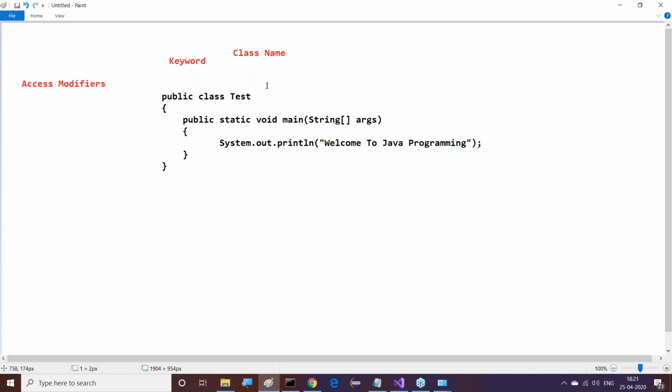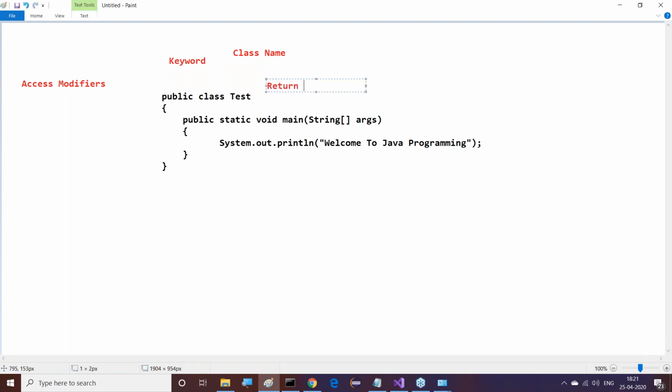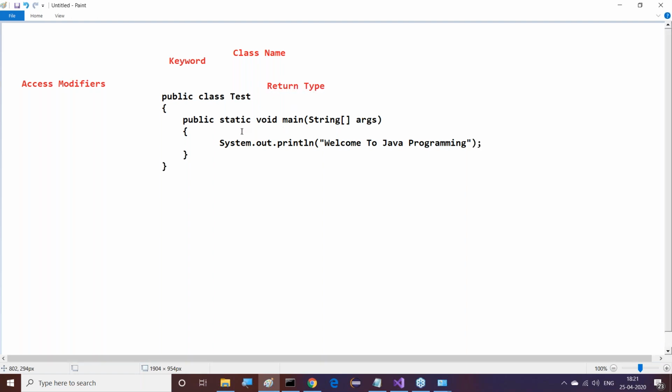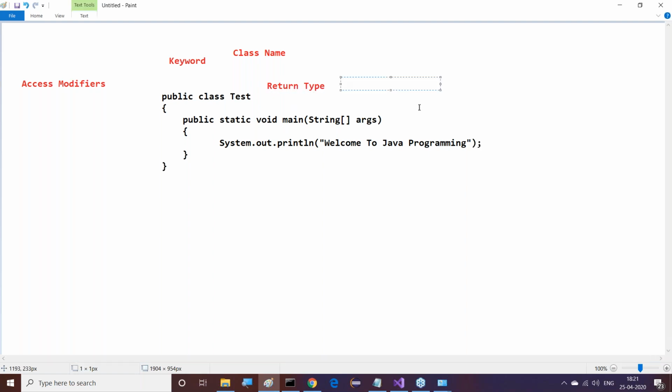Void is the return type, and main is the method name. String is a predefined class name. Args is a user-defined variable. We can use anything in place of args, depending on our requirement.